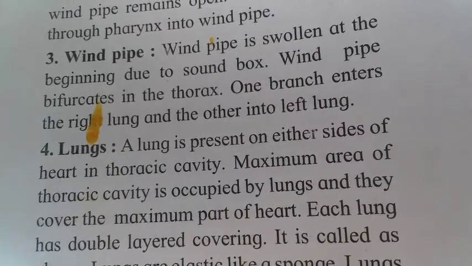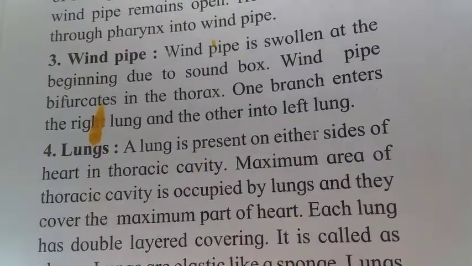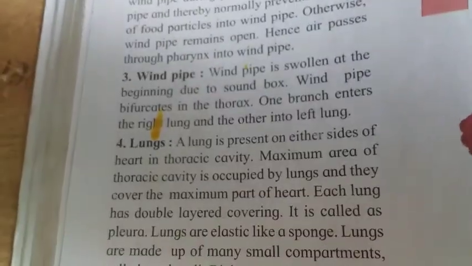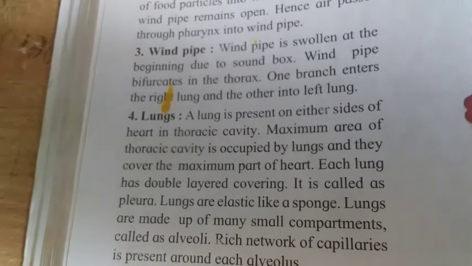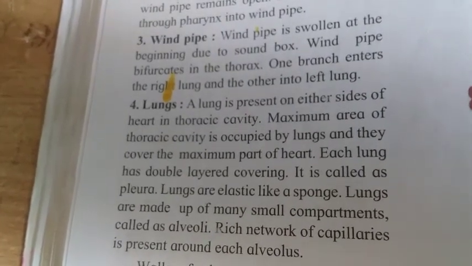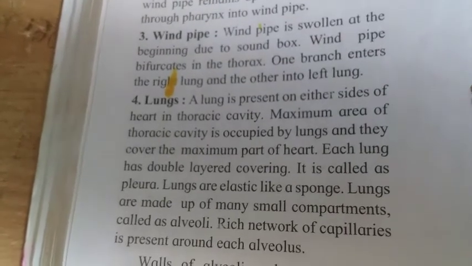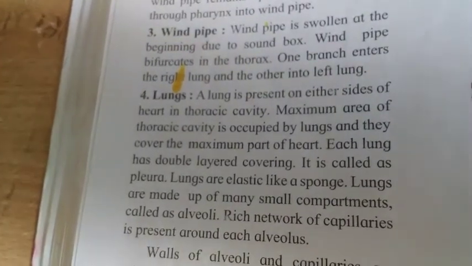One branch enters the right lung and the other branch enters the left lung. Whenever you see the windpipe, it bifurcates in the thorax, and one pipe enters the right lung and the other enters the left lung.